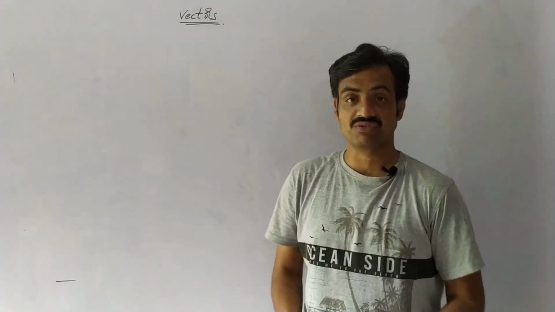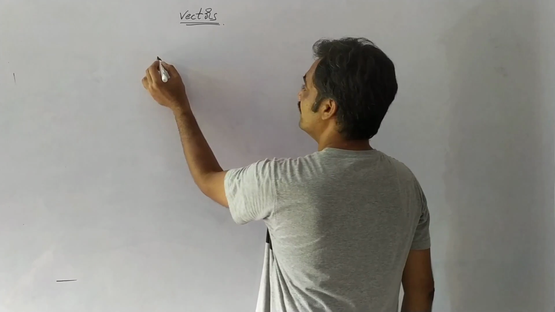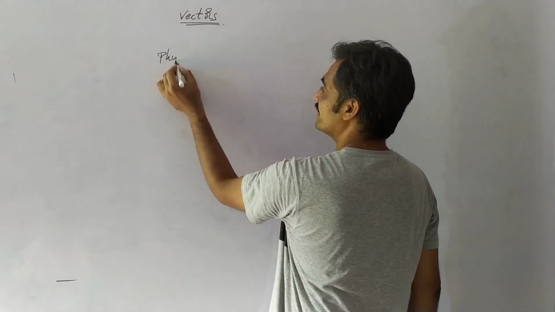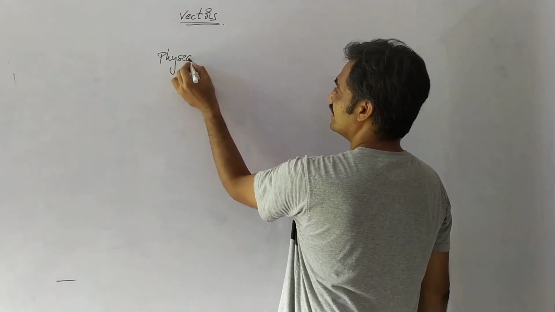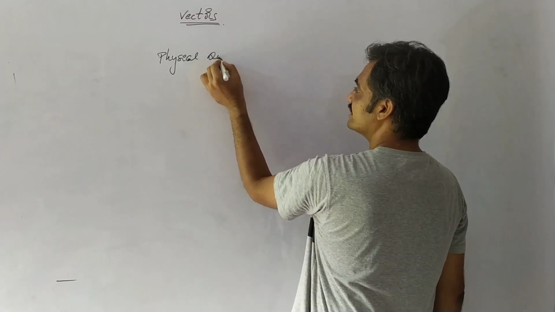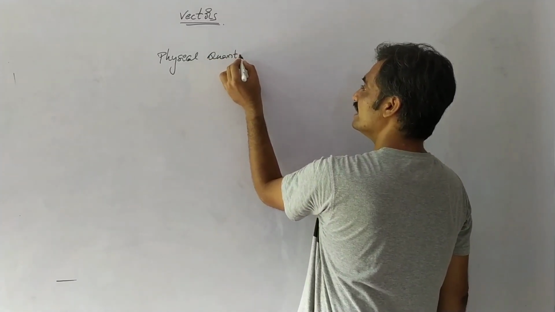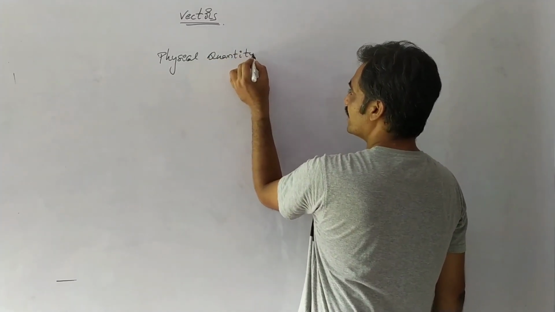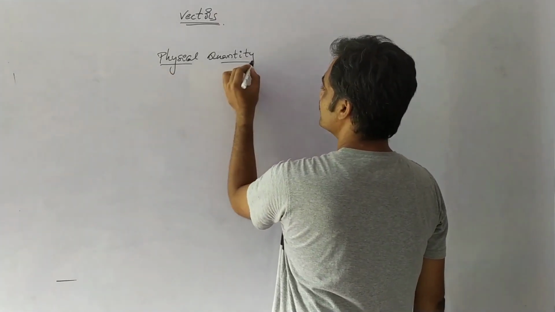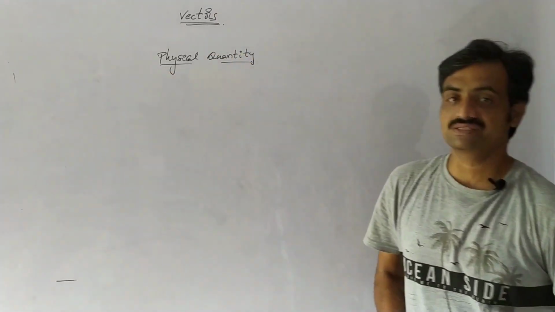Today we are going to discuss vectors, so we have to start from the basics. In order to discuss this, let us discuss a physical quantity. What is a physical quantity? A physical quantity is nothing but a quantity which can be measured.